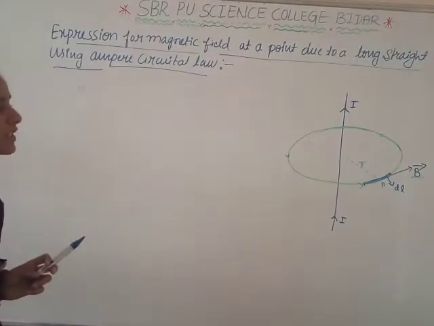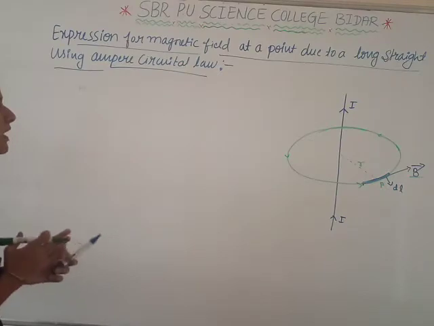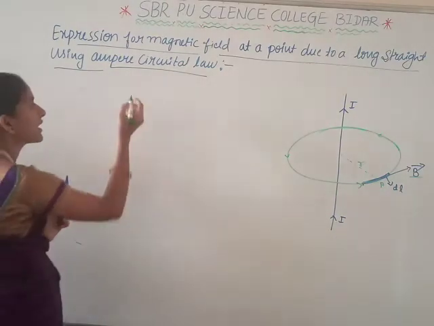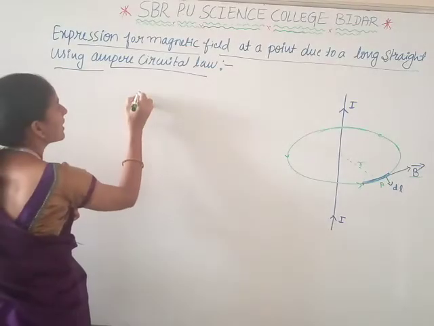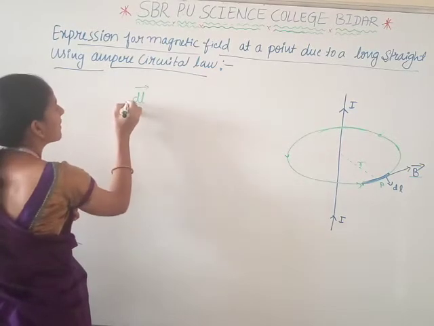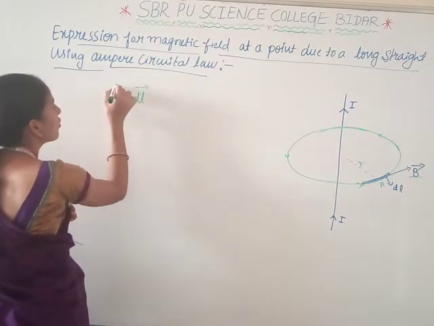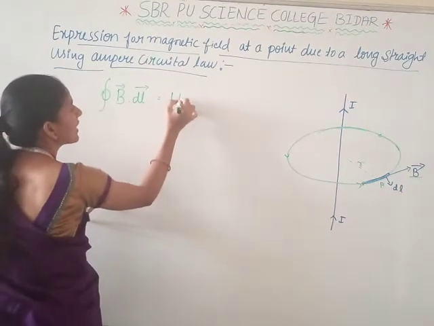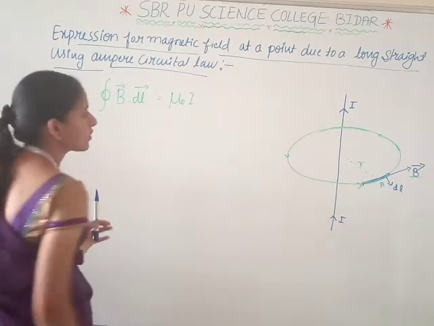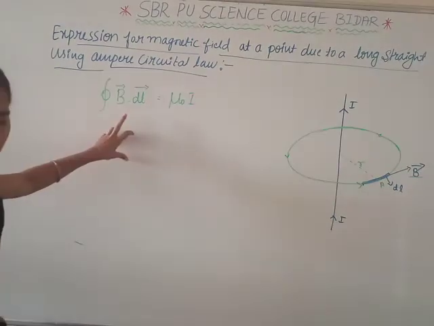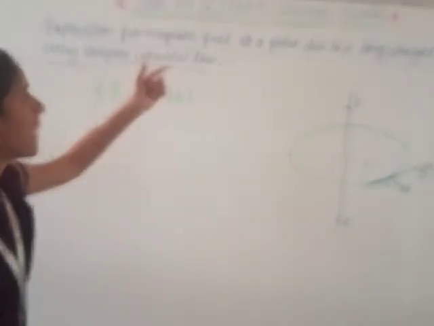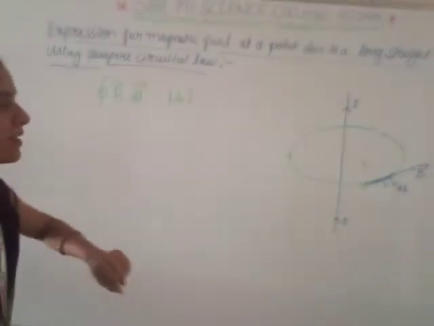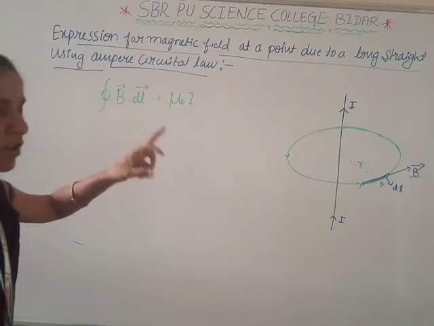Now, by using Ampere circuital law, the line integral of a magnetic field over a closed loop is equal to mu naught times the current enclosed. By using this expression, we have to find the magnetic field at a point P due to a long conductor.